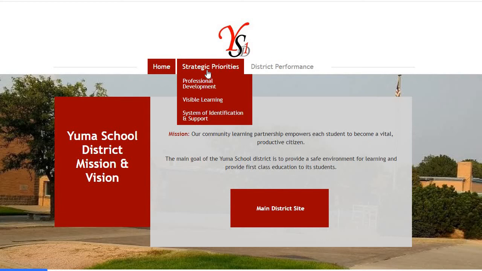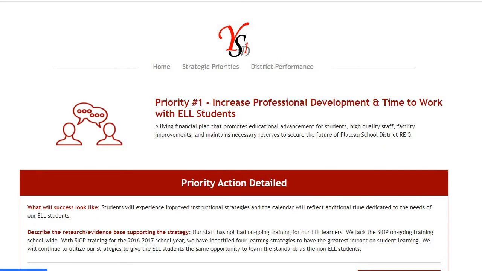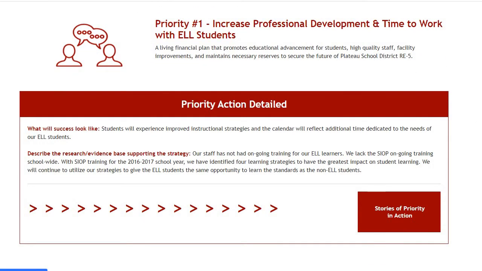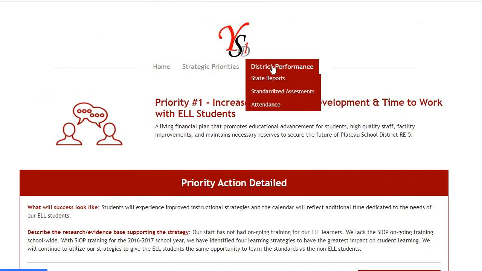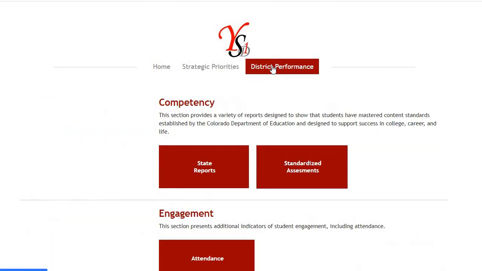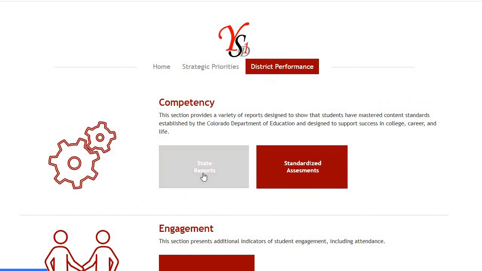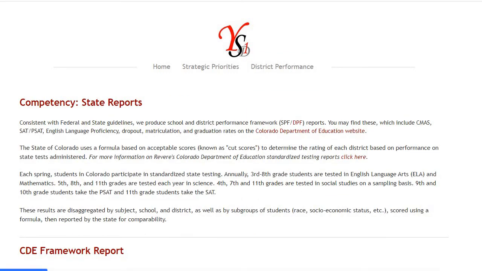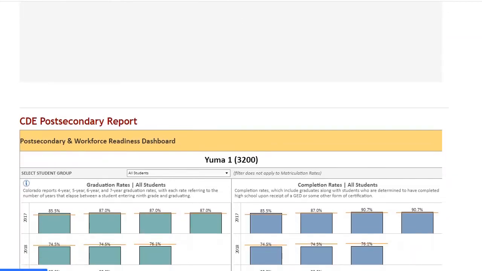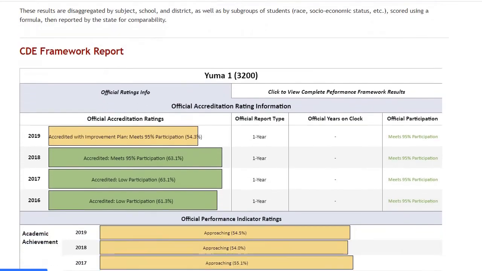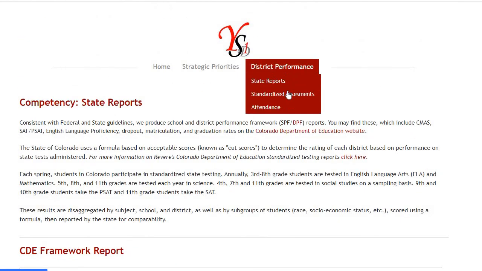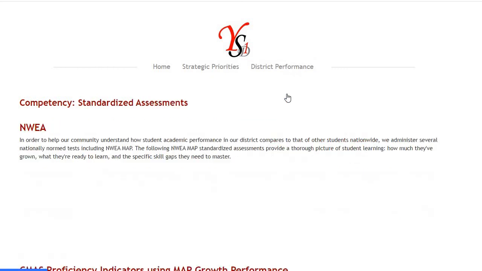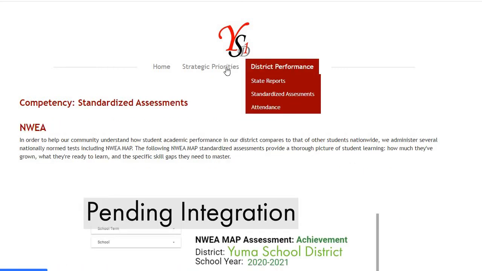So the mission, the vision, the link to the main district website, which strategic priorities are the things that they're focusing on, which are the priority actions that they're looking to pursue as a result of those priorities. And then as we look at the district performance data, the reports themselves that are displayed are the same, but of course the information that is displayed on them is the information that is relevant for this district. And so here, as we're populating these reports, we see that we have the reports for Yuma on the Yuma website. And the same would be true for the integrations with standardized assessments as well as attendance.